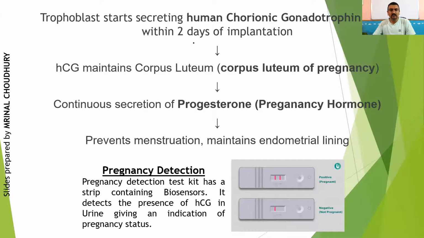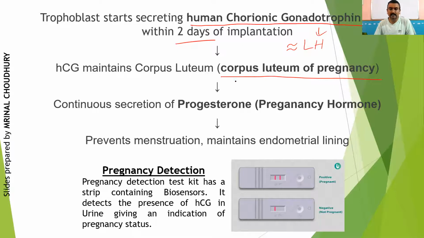This trophoblast will start secreting human chorionic gonadotrophin, a very important hormone, in short called HCG. Within around 2 days of implantation, the HCG secretion starts. HCG is similar to luteinizing hormone, LH. Therefore, just as LH acts on the corpus luteum, HCG acts on the corpus luteum and makes what is called the corpus luteum of pregnancy.